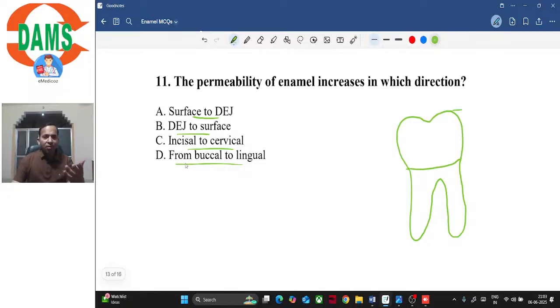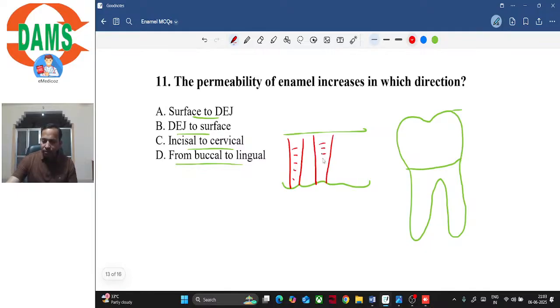While explaining one of the previous questions, I have discussed this concept as well, isn't it? In which direction does it increase? From surface to DEJ or from DEJ to surface? The porosity is more towards the DEJ, isn't it?